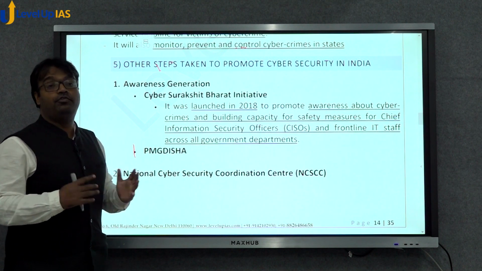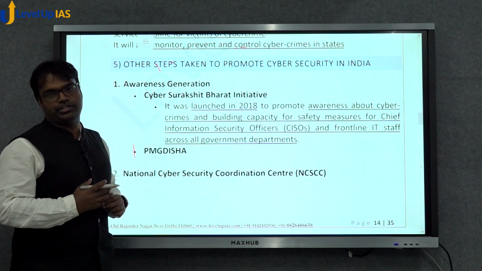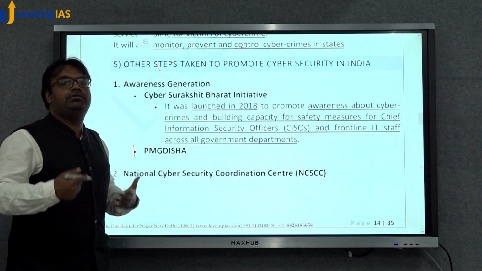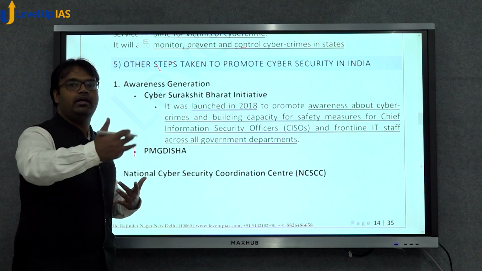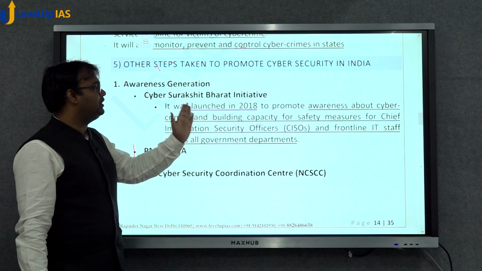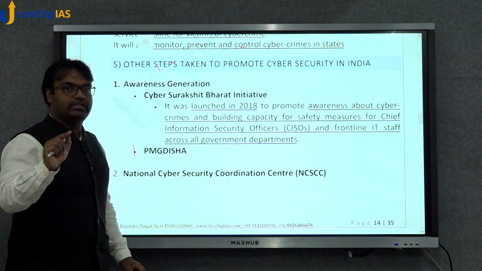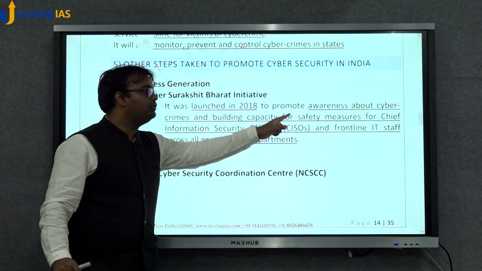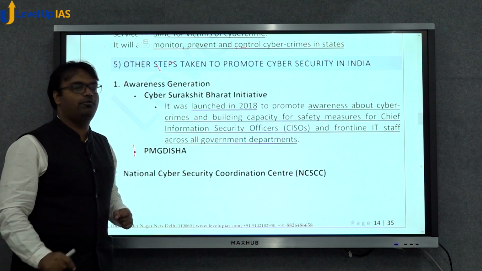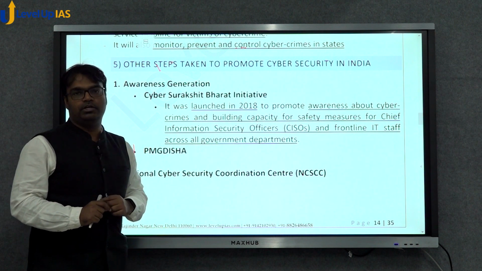For awareness generation, there are certain programs. For example, the Cyber Surakshit Bharat initiative. Surakshit is protected, so Cyber Protected India initiative. It was launched in 2018. What is the purpose? One, awareness generation or promoting cyber hygiene. And two, building capacity for safety measures for Chief Information Security Officers and frontline IT staff across all government departments.